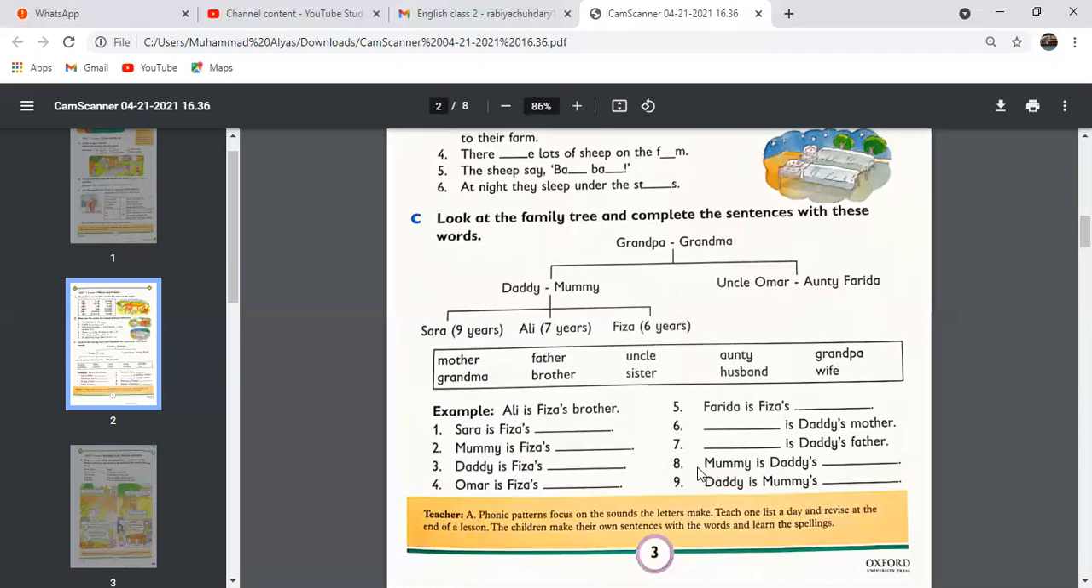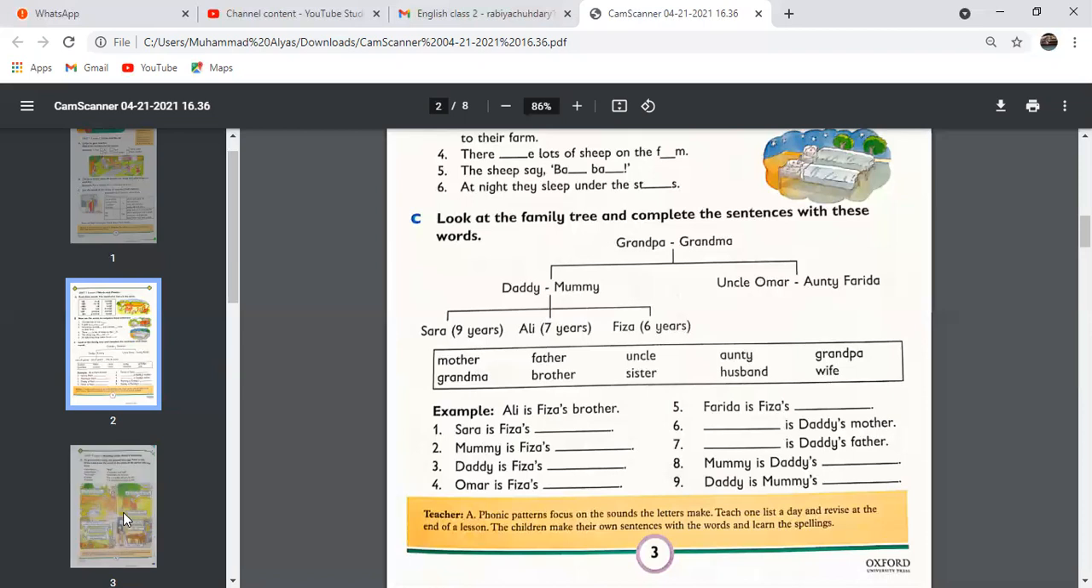Okay, statement number 8 is, Mummy is daddy's dash. Wife, right? Mummy is daddy's wife. W, small letter W, W-I-F-E, wife. And number 9, the last statement is, daddy is mummy's dash. So daddy is mummy's husband. So write HUSBAND. Write H in a small letter. Okay, so this is it with exercise C.